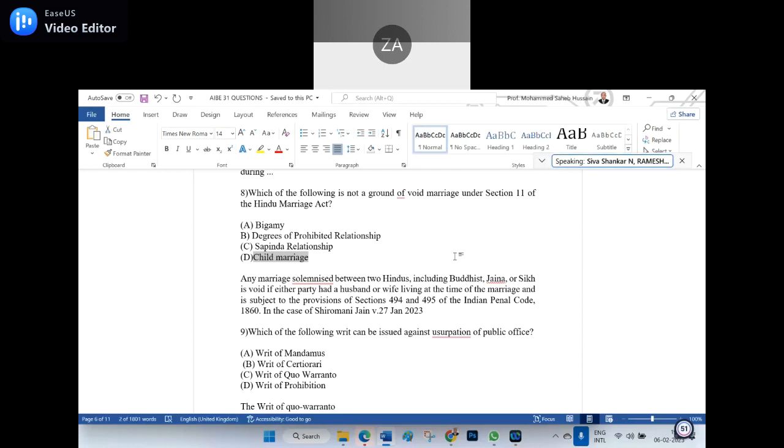Child marriage, sir. Yes, I am saying the same which I highlighted there. Then where is the dispute? Tell me. Somebody was saying B, sir. There is no dispute.